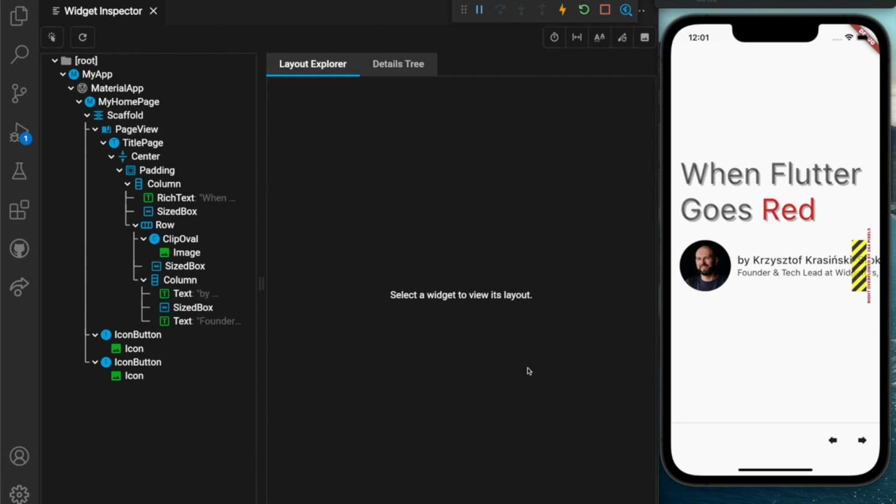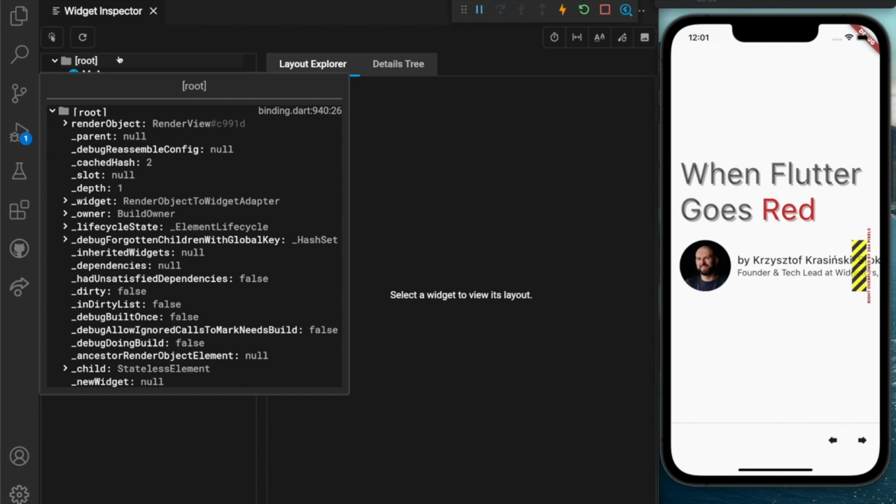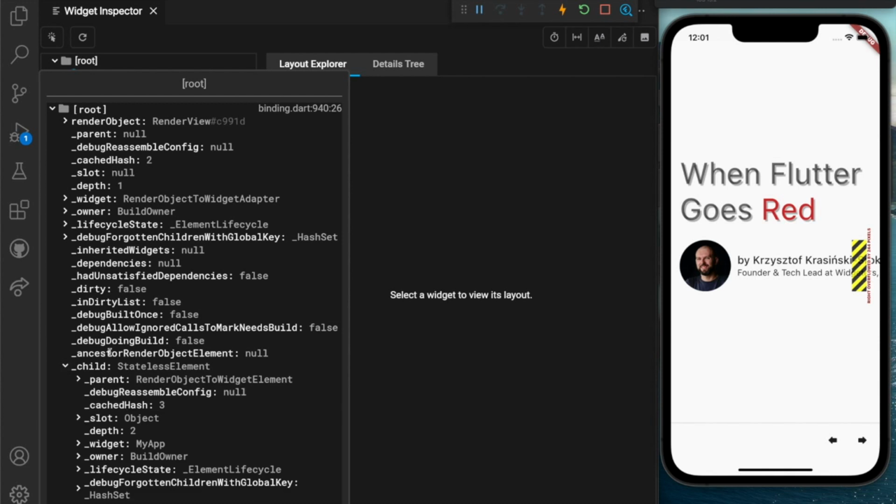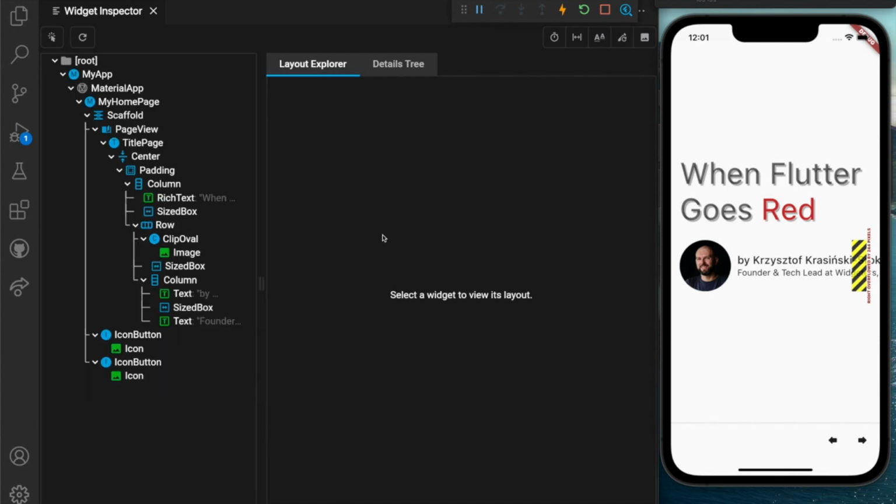The right hand side is not yet visible, but it will shortly change. So this is actually the view of my application. When I hover over some widgets, we can see some inspected values of it, like what's child. But it's not important for now.